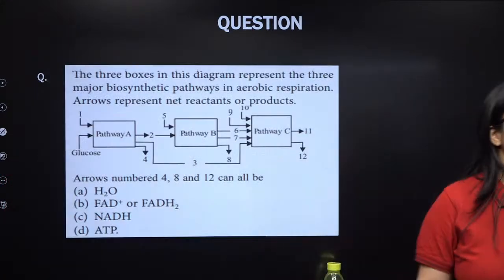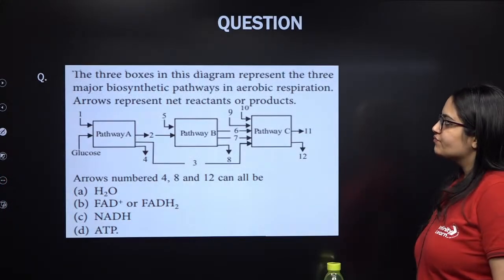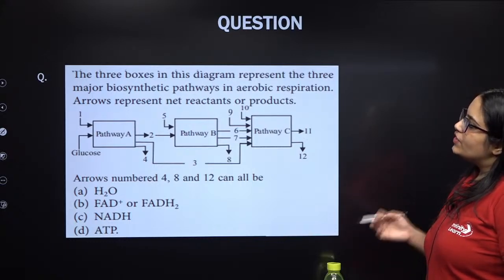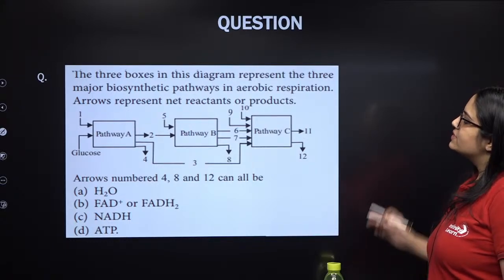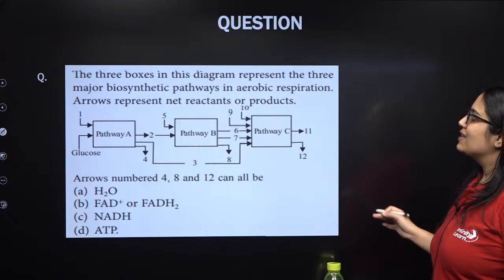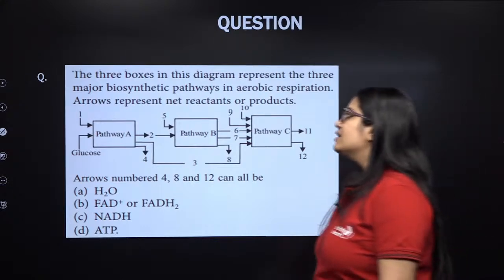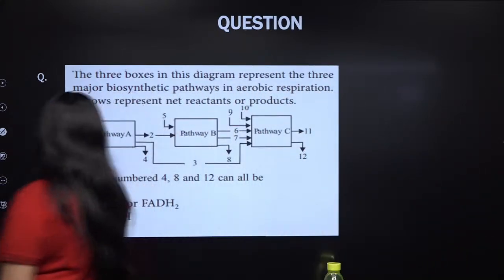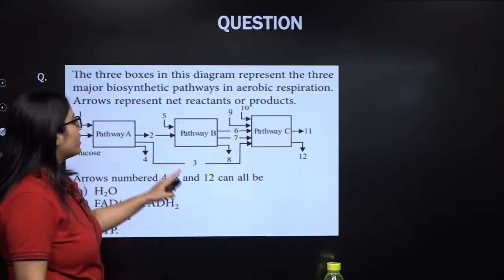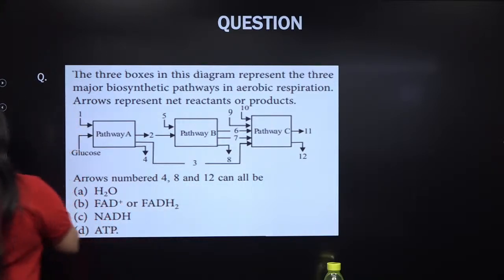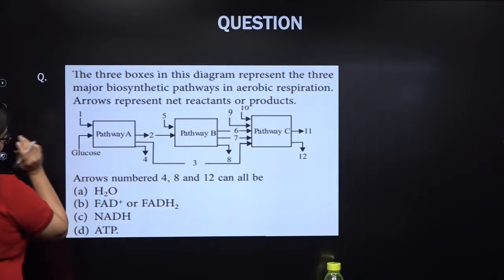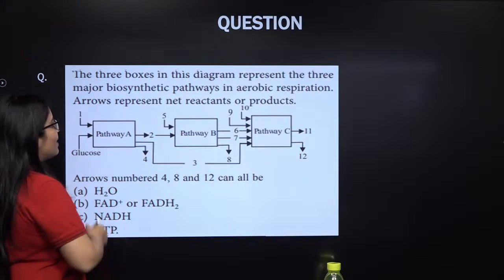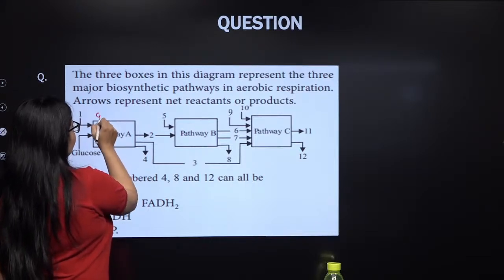Let's see the next question, guys. Interesting question. The three boxes in the diagram represent the three major biosynthetic pathways in aerobic respiration. The arrow represents the net reactants to the product. Arrows numbered 4, 8 and 12 can be what? So see my dear students, pathway A is your glycolysis.